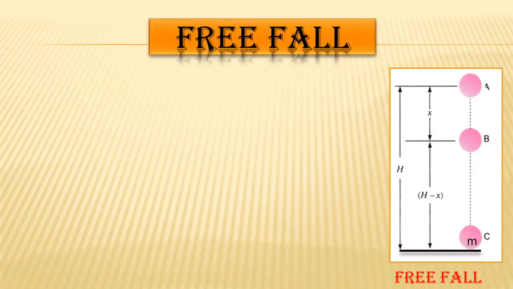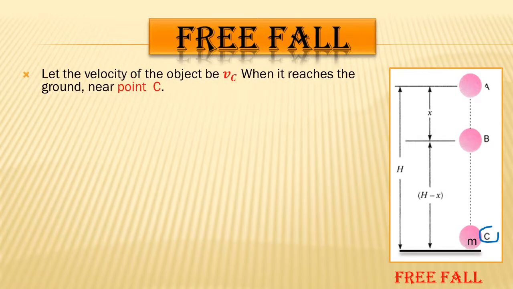Now we have to see the free fall at point C. Okay, so let the velocity of the object be vc. Here point C is there, that's why the velocity will be vc when it reaches the ground near point C. And here also u is equal to 0, and the value of s is total, it is h. And a is equal to g because of gravitational force.